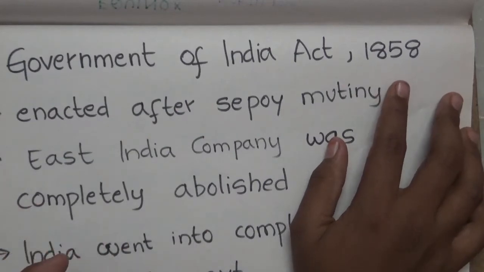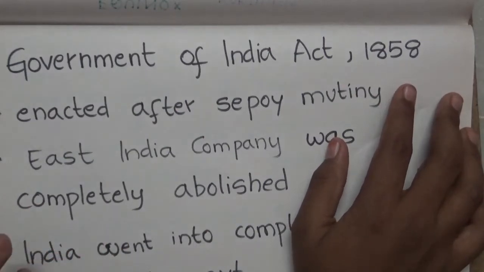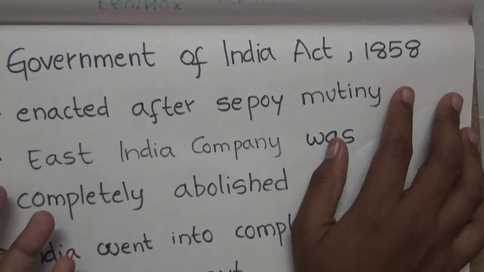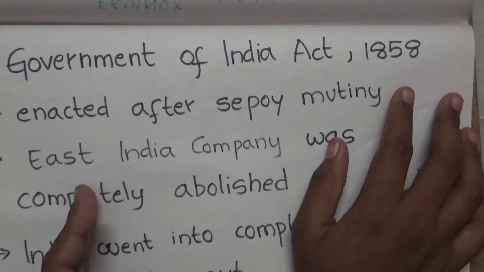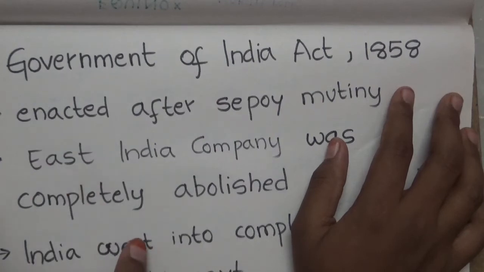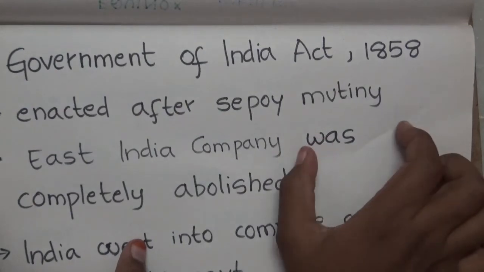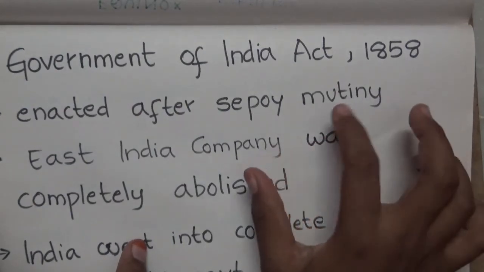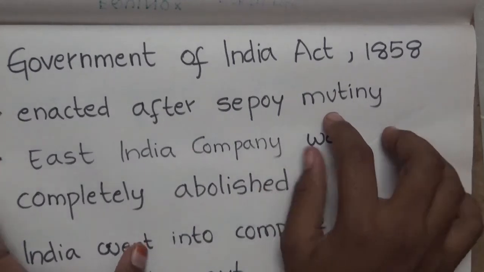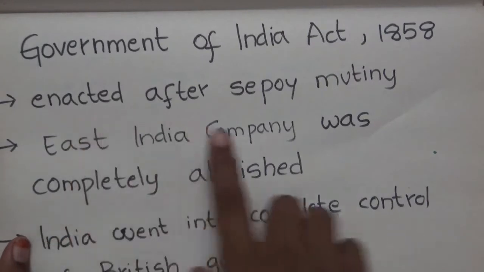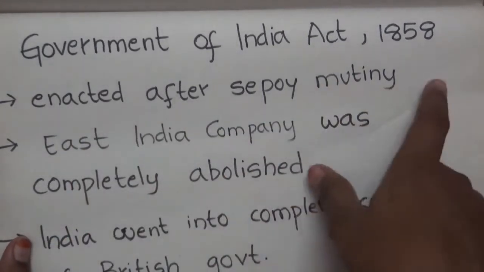All the military soldiers who worked as sepoys in the British government revolted in the year 1857, and that revolt was also called the First Indian War of Independence, or the Sepoy Mutiny. This act was enacted after the Sepoy Mutiny of 1857.